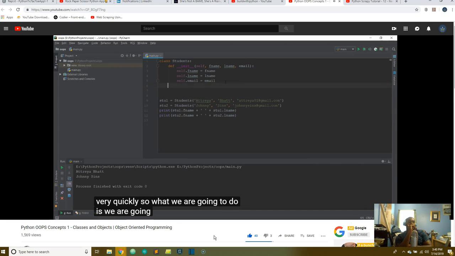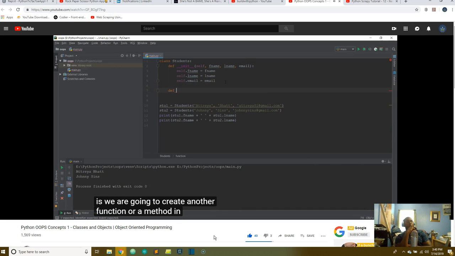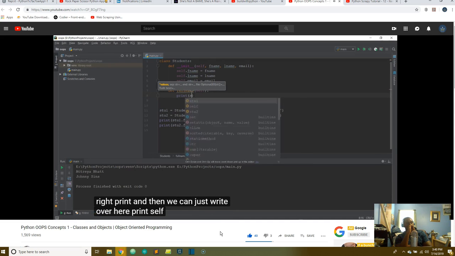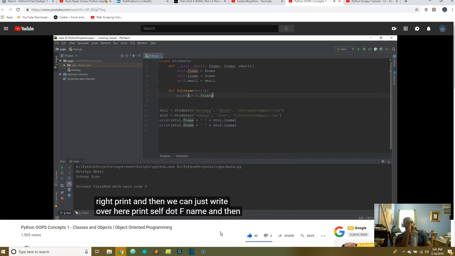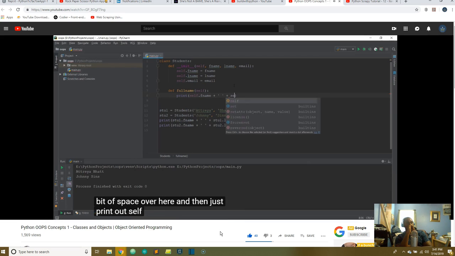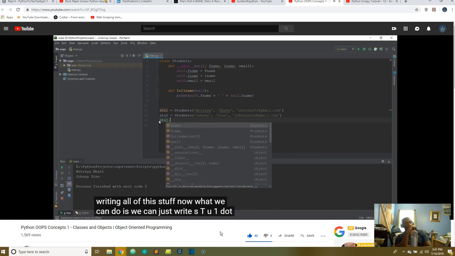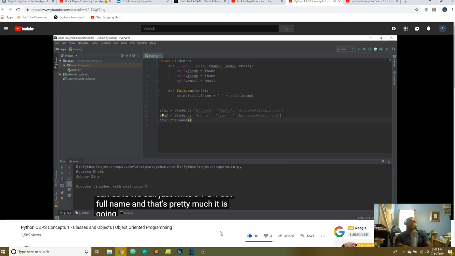So we are just going to create another function, or a method in our case, inside the students class, and we are going to call it full name. Inside this method we are just going to write print self.fname, give it a little bit of space, and then print out self.lname. And instead of writing all of this stuff, now we can just write stu1.fullname, and that's pretty much it. It's going to print out the full name.